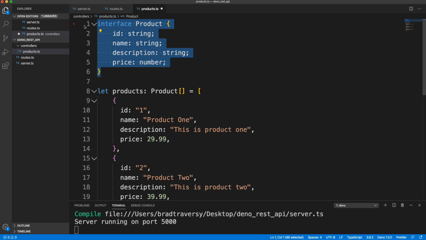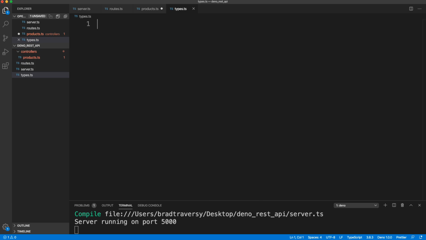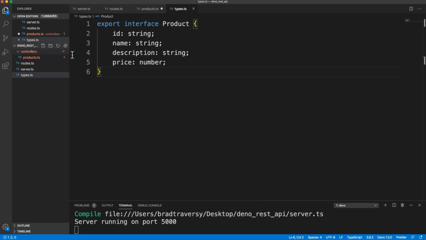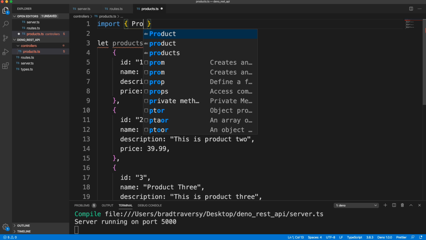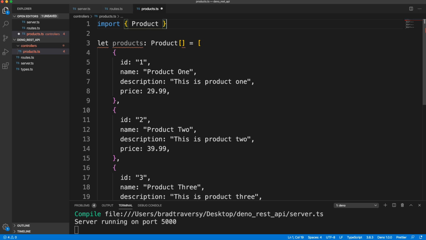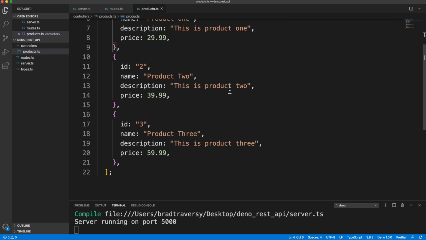Now this we can actually move to a separate file, so I'll cut that, and in the root, let's create a types.ts file and just export that interface. And any other interfaces you have in your application you would put in here. And then we can just simply import Product from, and then we want to go up one level to types.ts. Alright, so that's our data.